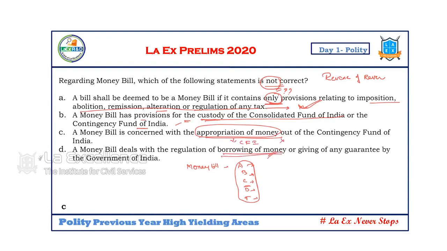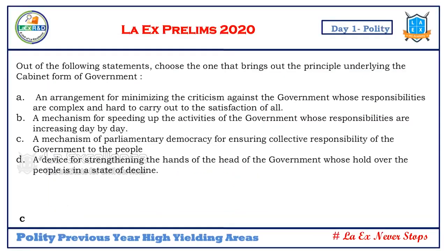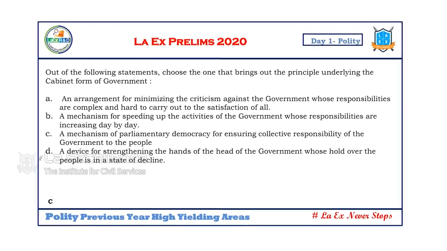Yes, that comes under the definition of money bill. So appropriation of, just see this way. Okay, so that's how we go for this. Now, again, cabinet form of government.